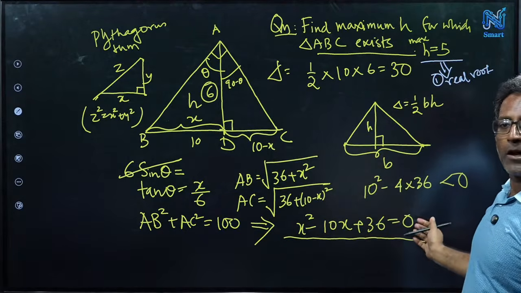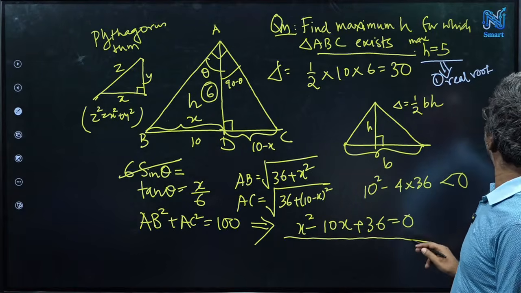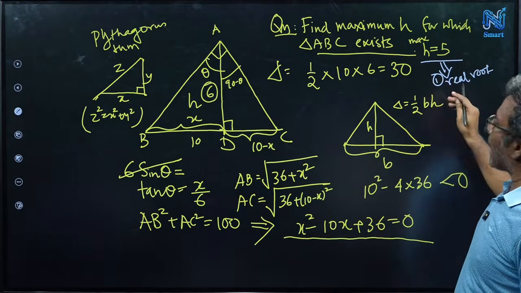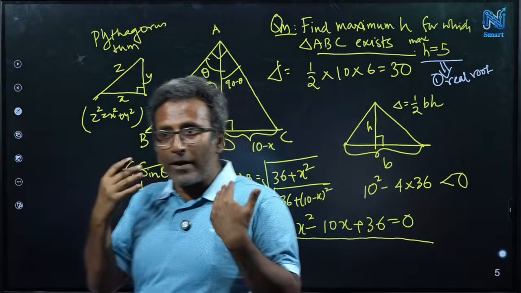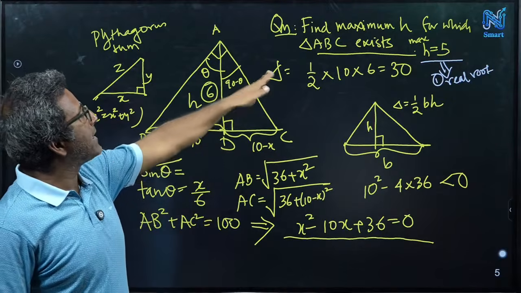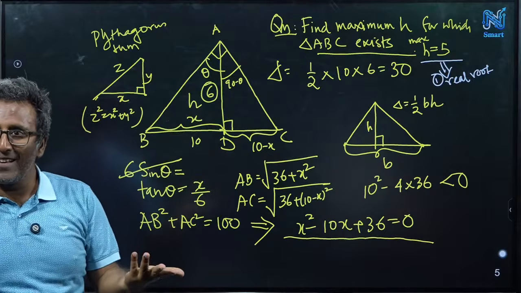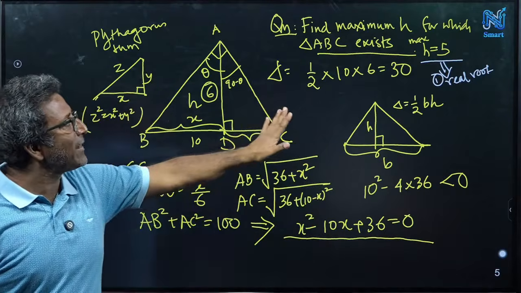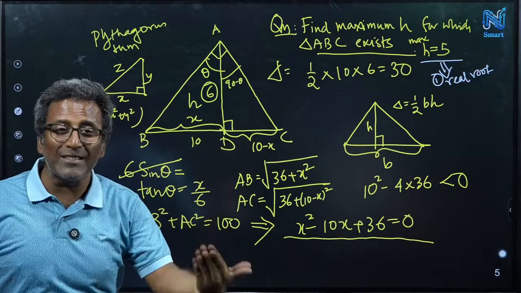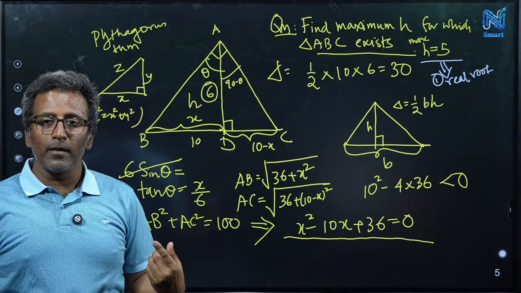You get another quadratic equation, and in that quadratic equation you will see that there is a real root, and that's fine. I'm not going to go into all these details, but what I want to understand is what things you must verify to have a complete proof of the statement that the maximum value of h equals 5. It is not enough to just show that h equal to 5 has a real root. What else do you have to show? It is the only maximum real root. Anything between 5 and 6 is not possible.